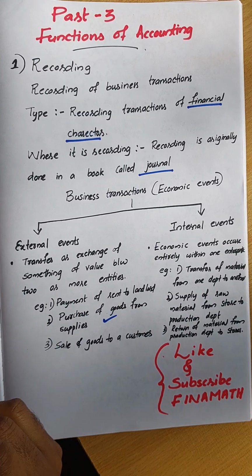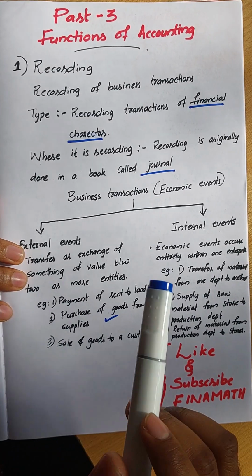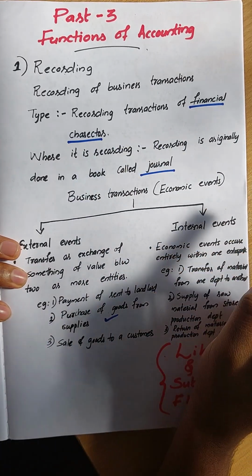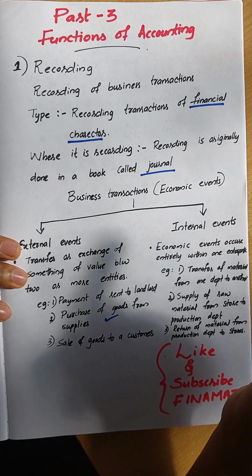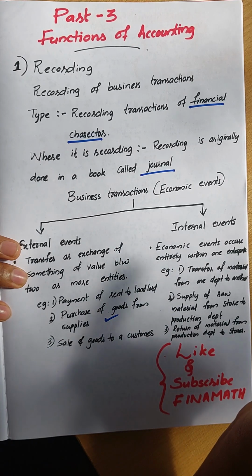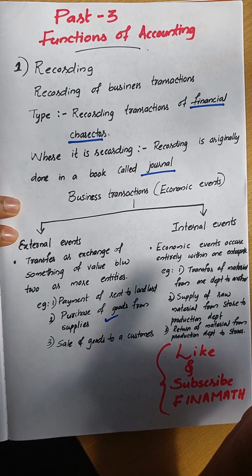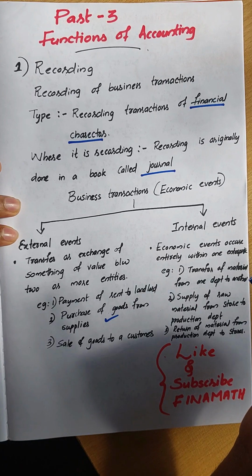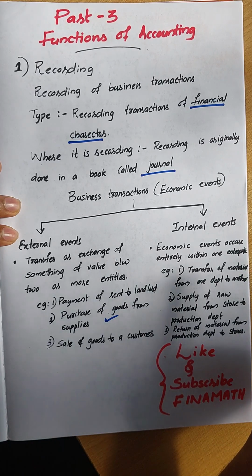What we have discussed here is the first function of accounting, which is recording. What are we recording? We are recording transactions of financial character, into the book called journal. Business transactions can be classified into two types. One is external events, which are the transactions happening between two different entities. For example, we pay rent to the landlord, or we sell our product to the customer.